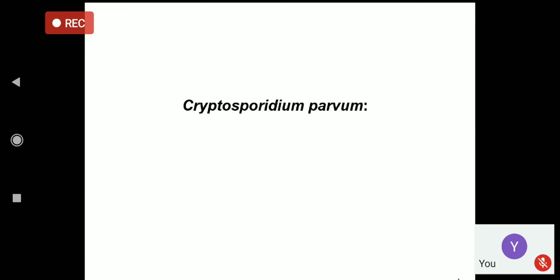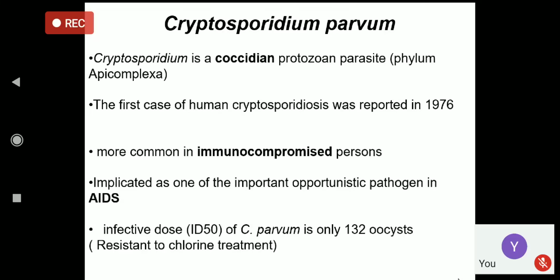One of them is Cryptosporidium parvum. The group of the parasite is the coccidian parasites. The phylum is Apicomplexa, the phylum to which Plasmodium belongs. So the phylum is Apicomplexa and the subclass is Coccidia. These coccidian parasites occur as opportunistic parasites, especially in immunocompromised patients. Cryptosporidium parvum is a coccidian parasite.